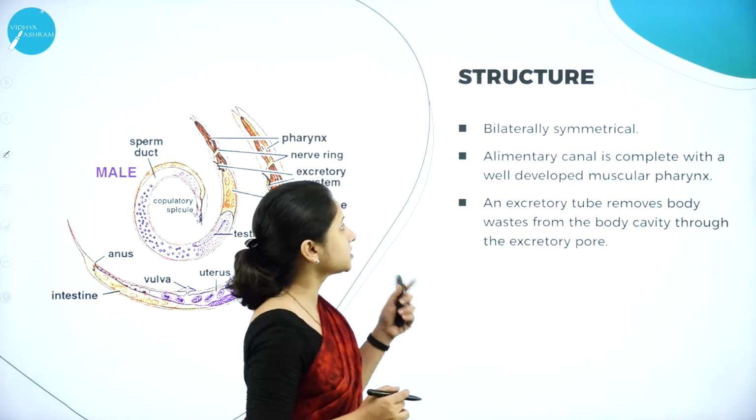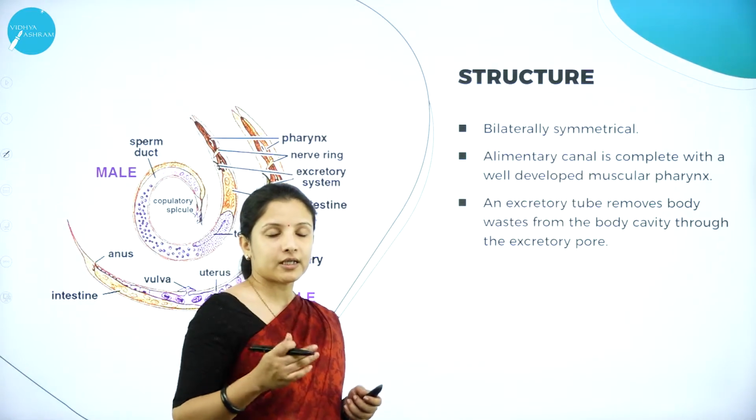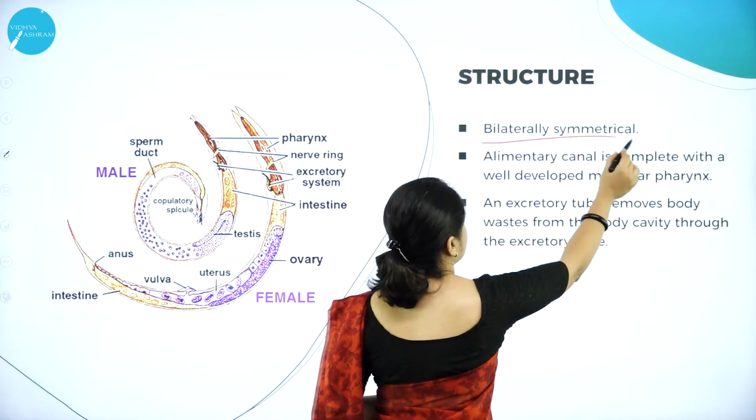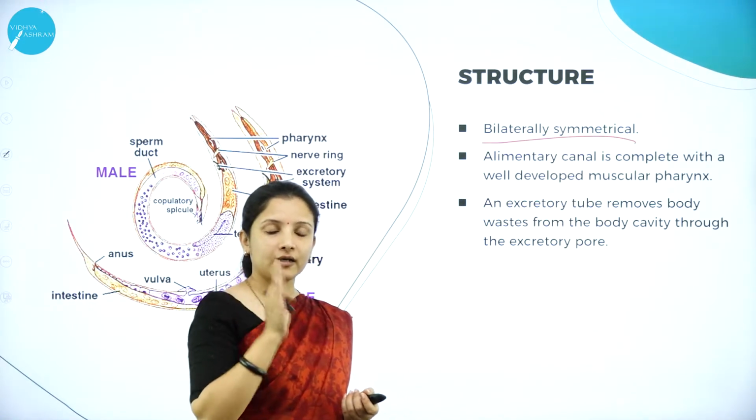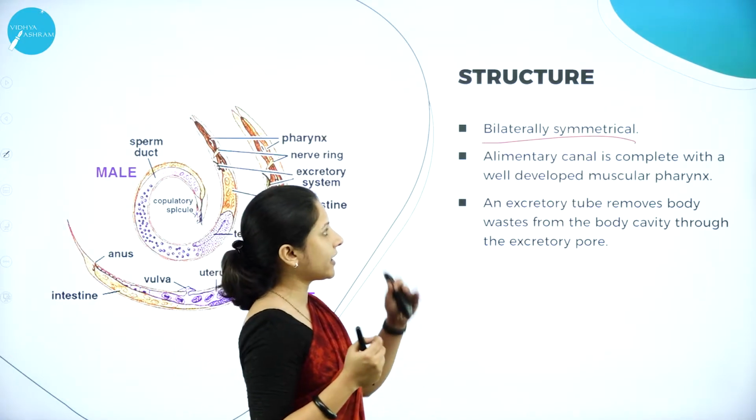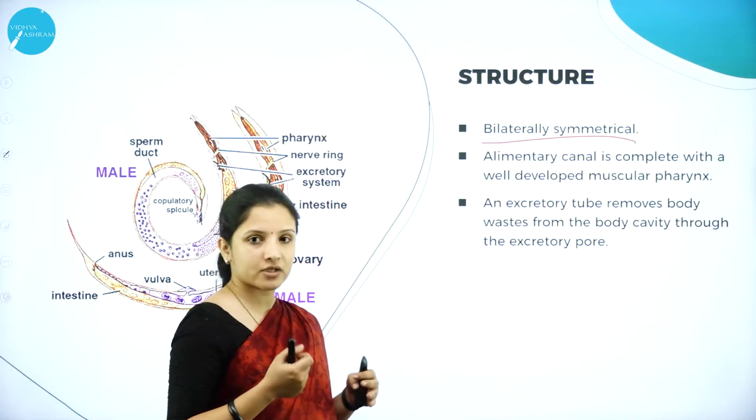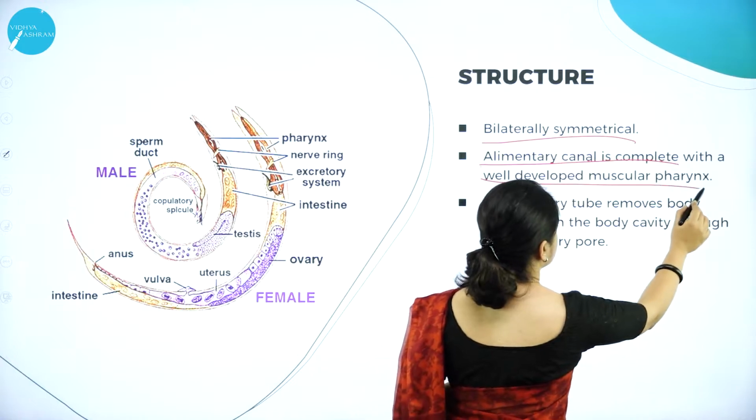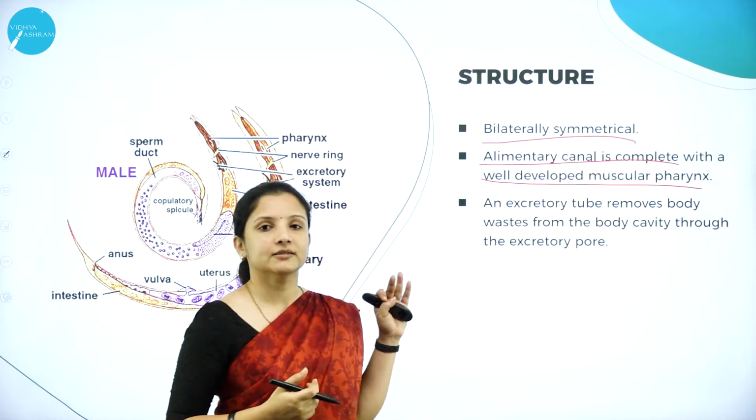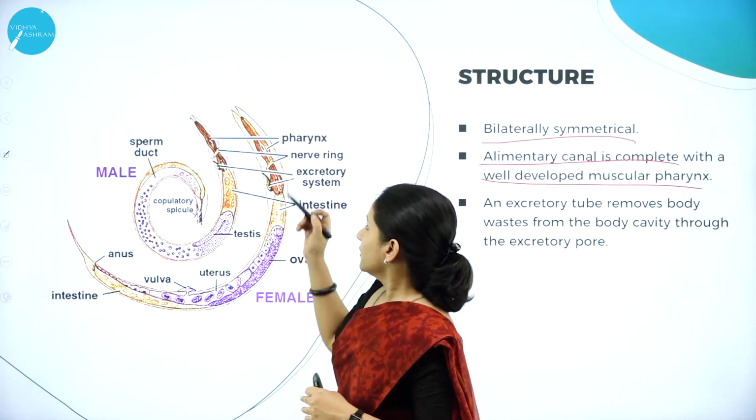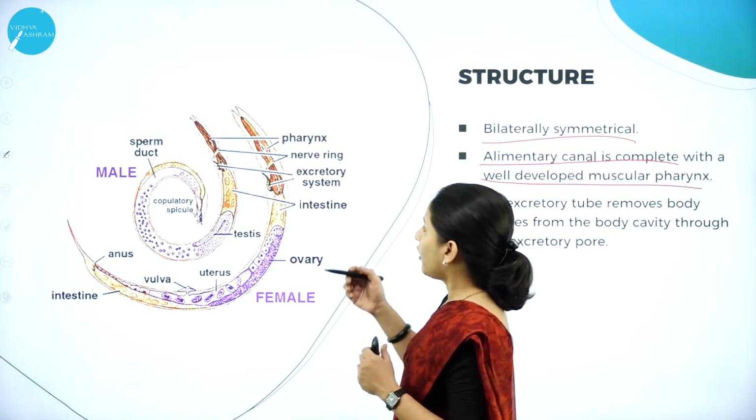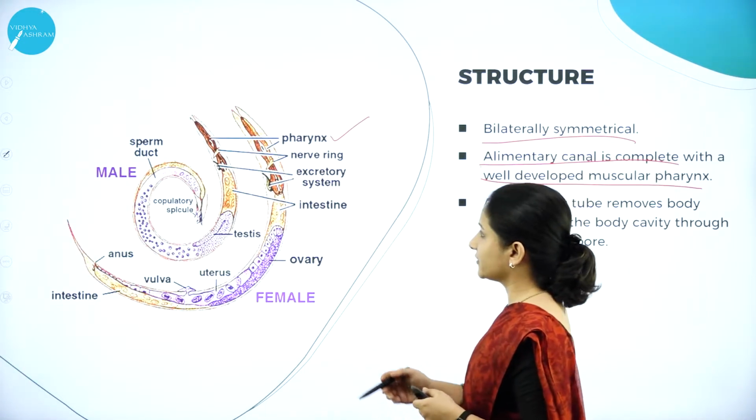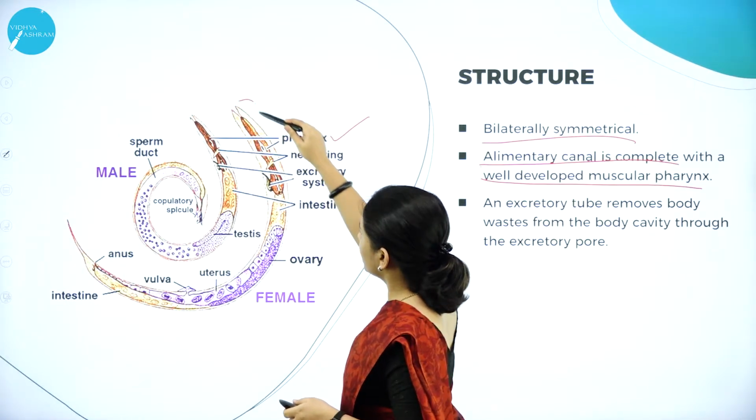So next, moving on to the structure of the animal. When the body is cut in a particular plane into 2 equal halves, they show bilateral symmetry. Means one half is the mirror image of the other. That is what bilateral symmetry is. And they have an alimentary canal. This alimentary canal is always complete with a well-developed muscular pharynx. The alimentary canal is nothing but the mouth, then the pharynx, and all that forms the alimentary canal. They have a muscular pharynx. So this is the alimentary canal.